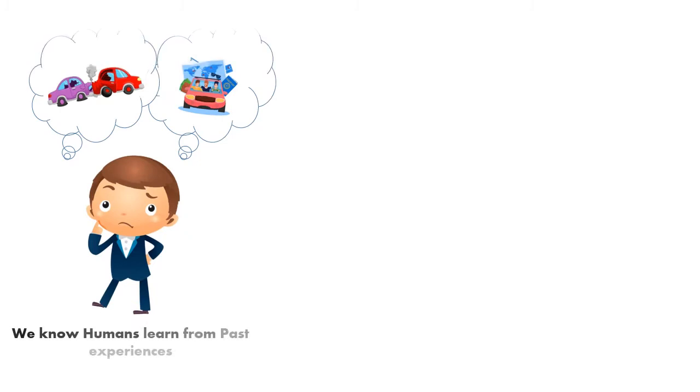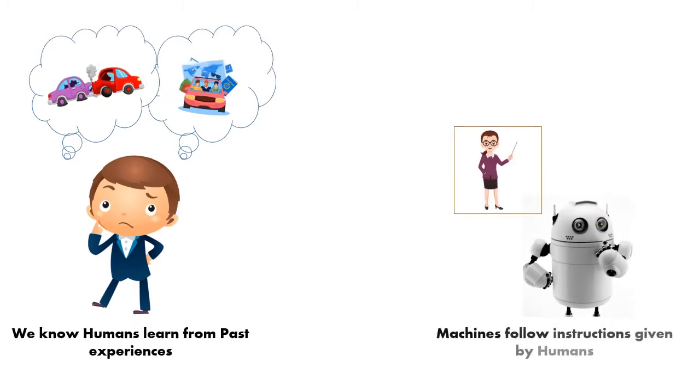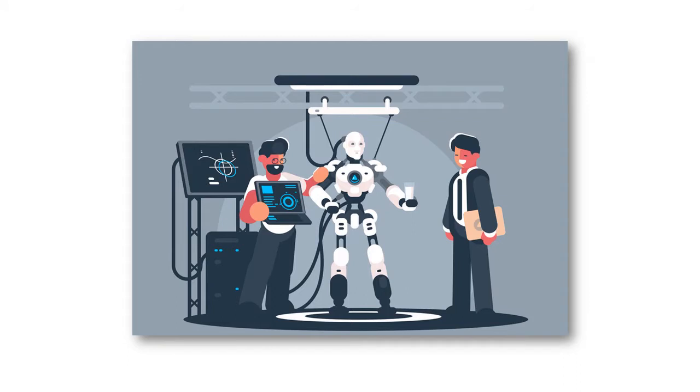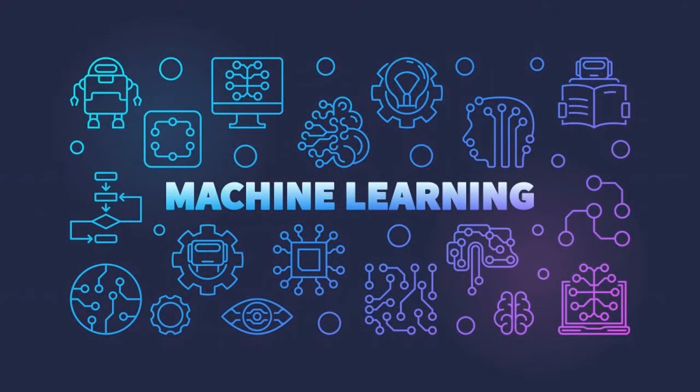We know humans learn from past experiences. Machines follow instructions given by humans. What if humans can train the machine to learn from past data and to do what humans can do and act much faster? Well, that's called machine learning. But it's lots more than just learning. It's also about understanding and reasoning. So today we will learn about the basics of machine learning.